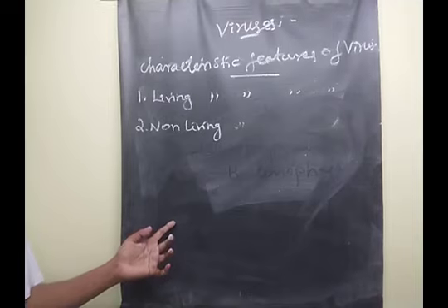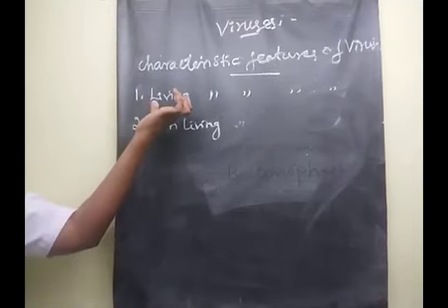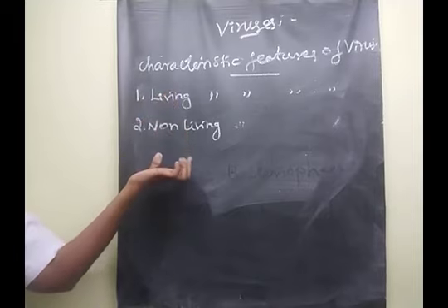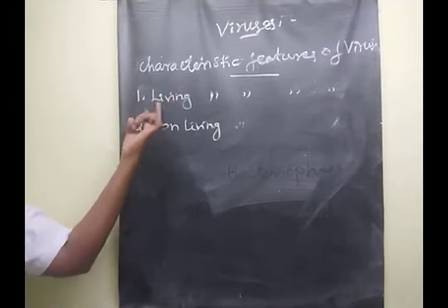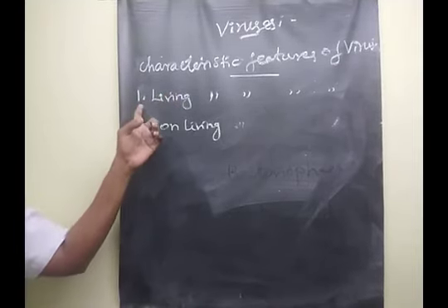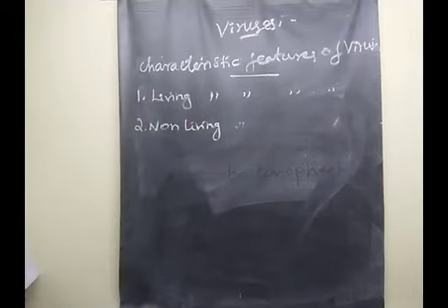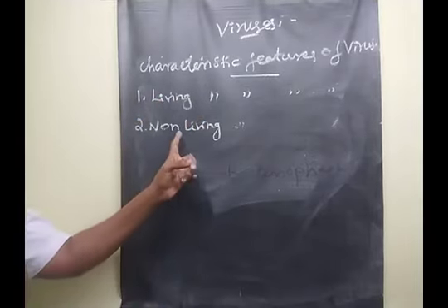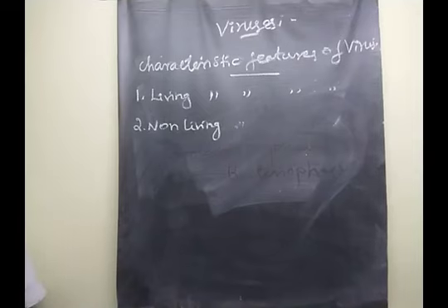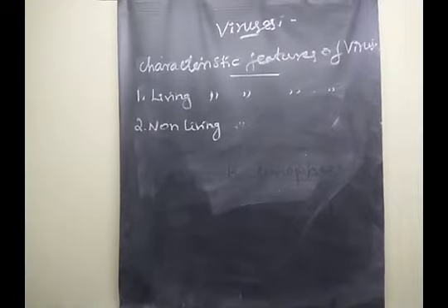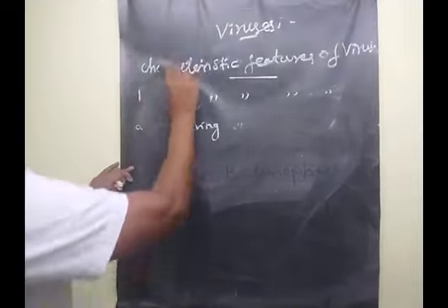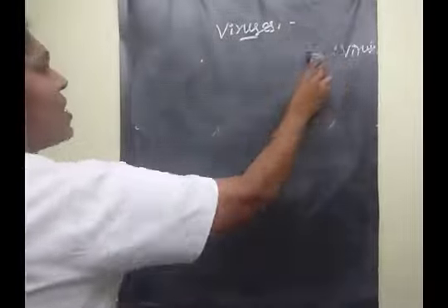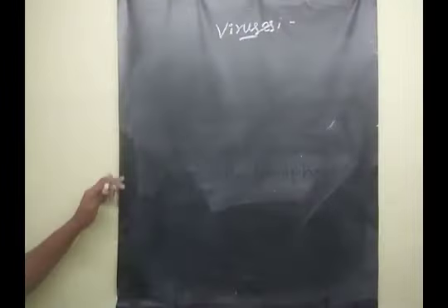Understood? Once again, all of you listen, children. This is very important, 2-3 mark questions here. First one is the living characteristic features of viruses and second one is the non-living characteristic features of viruses. Understood, children? Yes. Next we are moving to the classification of viruses.